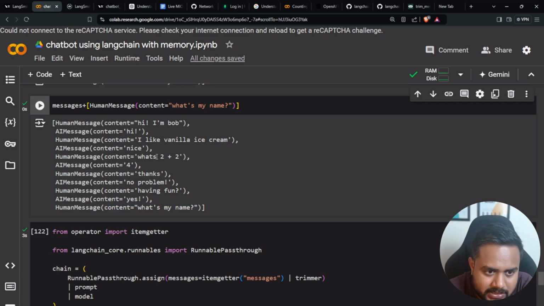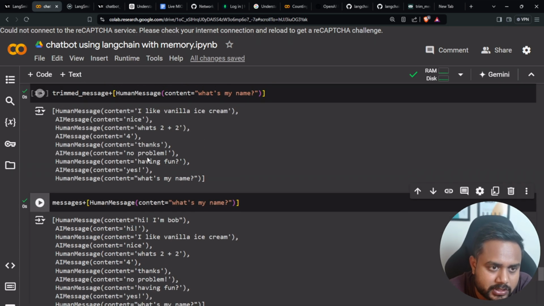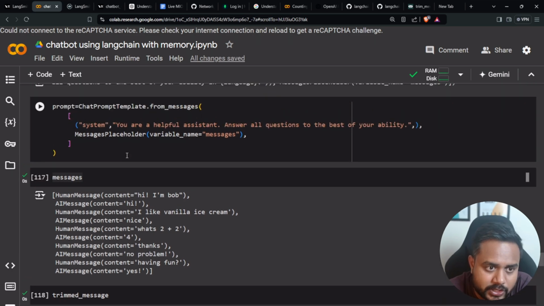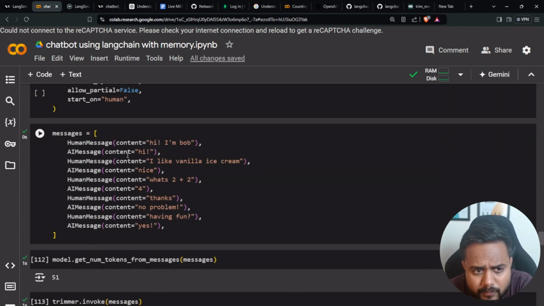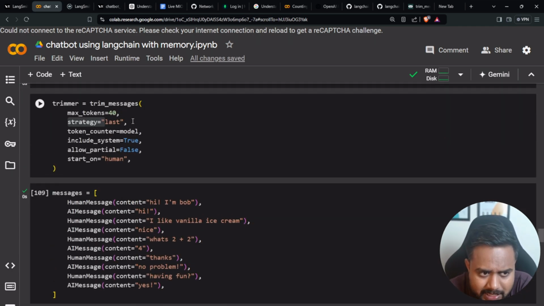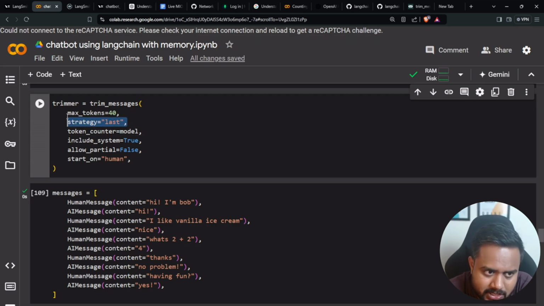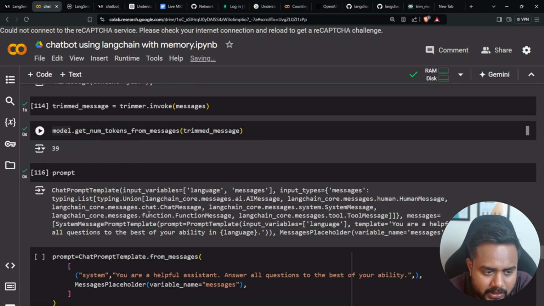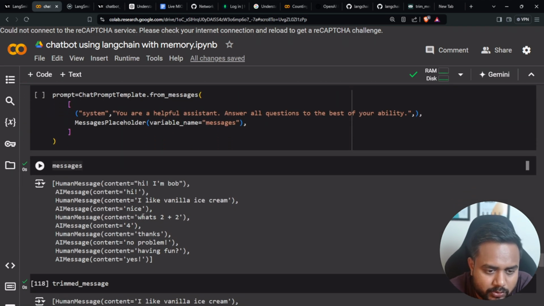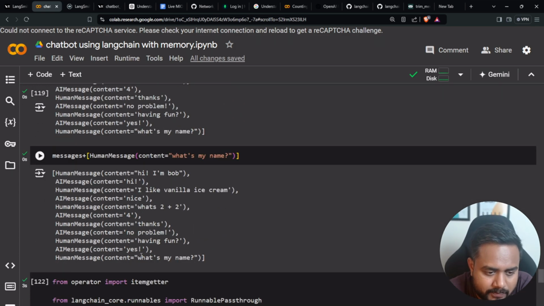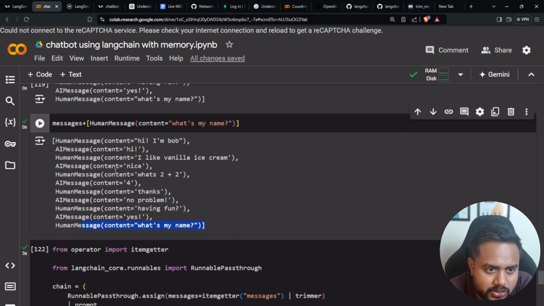But still, if we follow this particular trimming object, where I'm keeping the last message along with a maximum token count of 40, you will find it is still not able to remove this what is 2 plus 2 question. If I add one more message over here, let's say what is my name, then definitely it will remove this particular part.